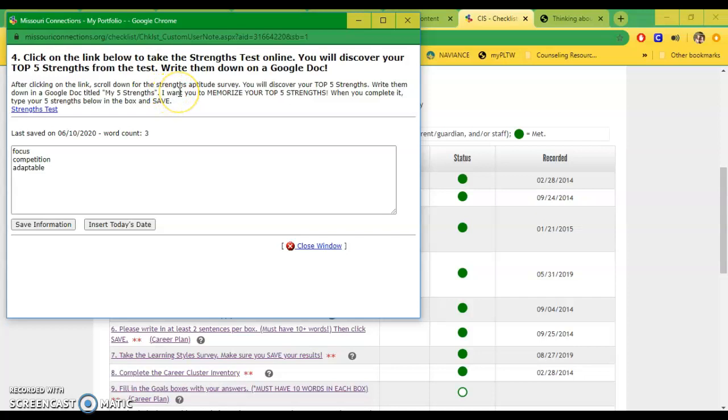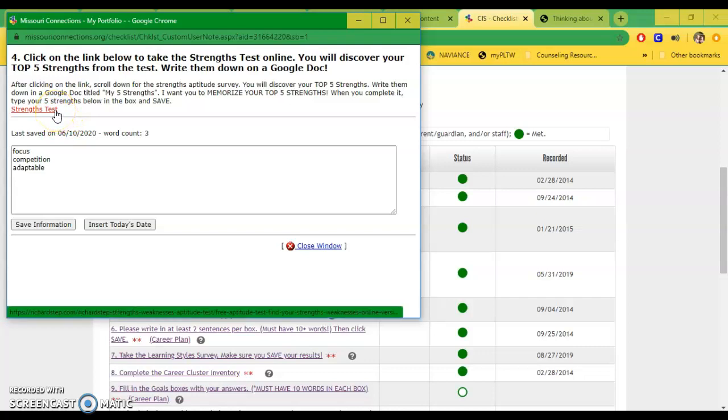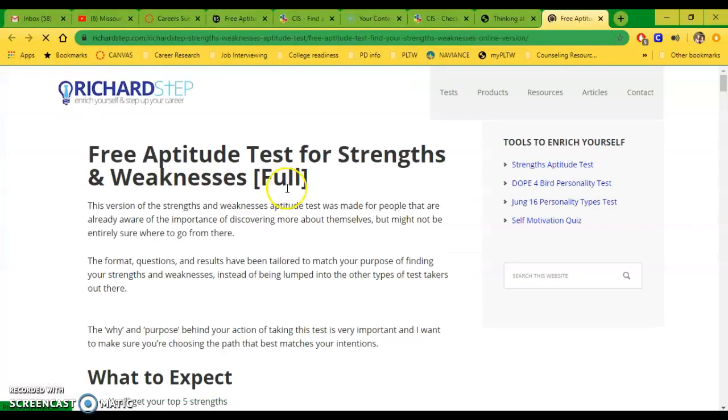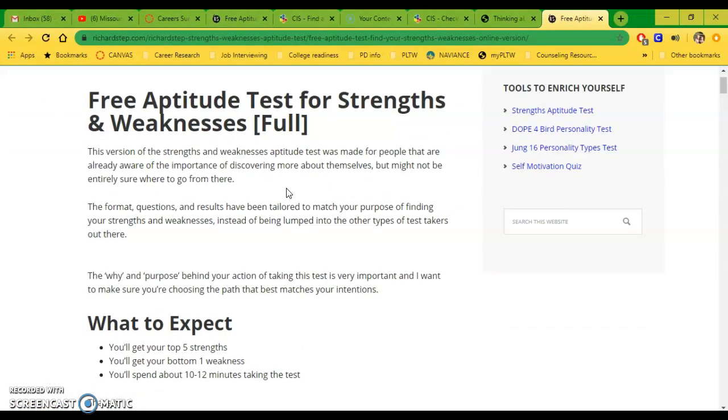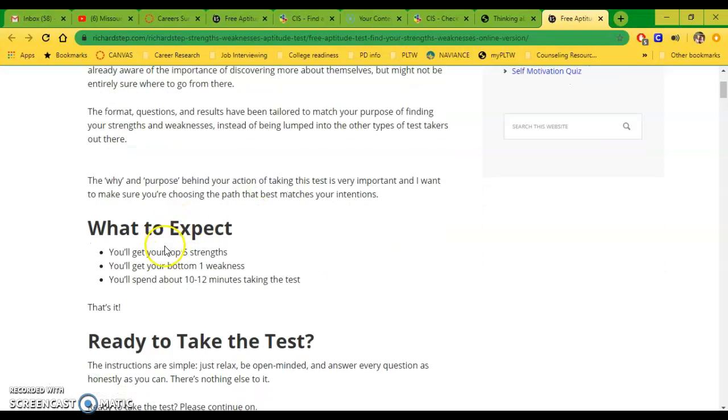I also really want you to memorize your strengths, because knowing your strengths is going to be helpful in discovering what careers fit best with you, and honestly for job interviews as well. So I click the strengths test, and it will take you to this free strengths and weaknesses test. What to expect, you'll get your top 5 strengths.